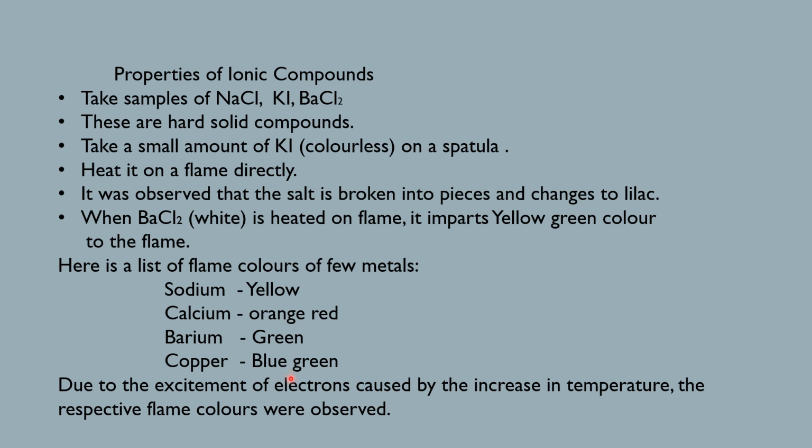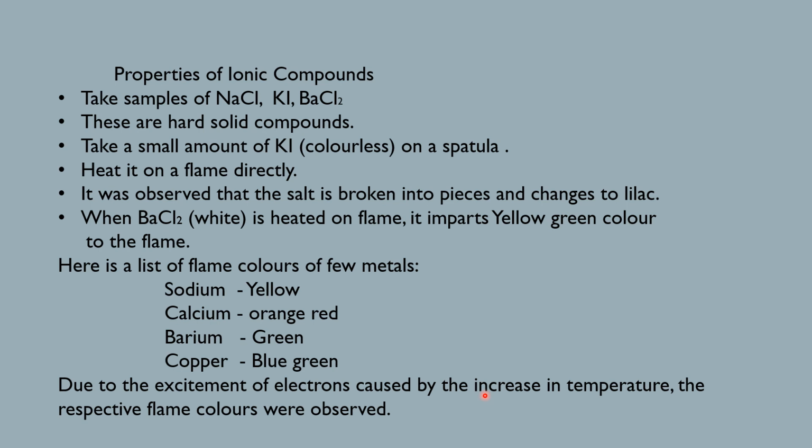You must be wondering why these compounds give different colors when they are heated and why they change their colors. This happens due to the excitation of electrons caused by the increase in temperature. When we heat these compounds on a flame directly, the temperature of these compounds increases.